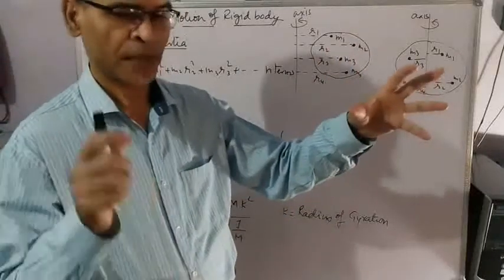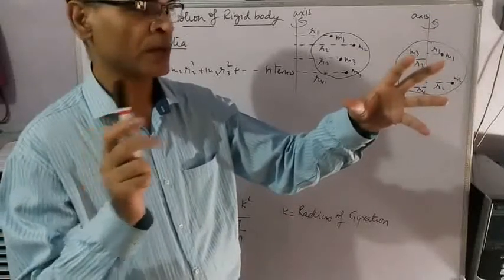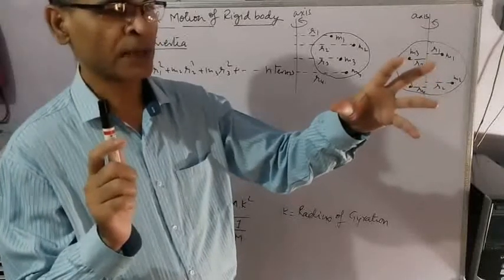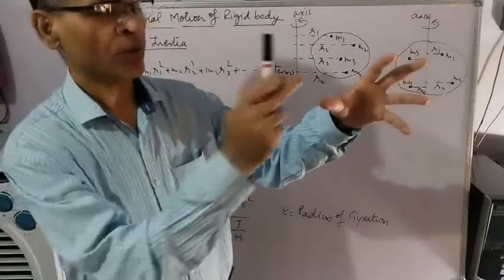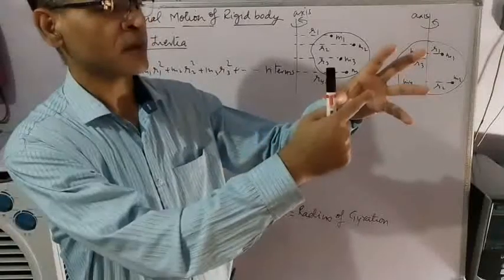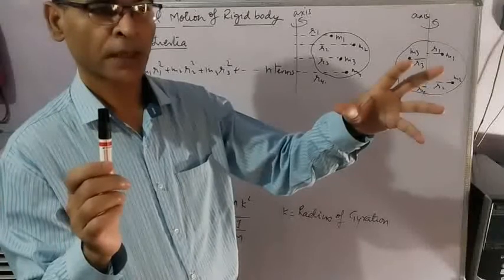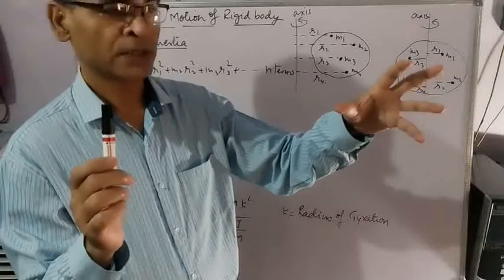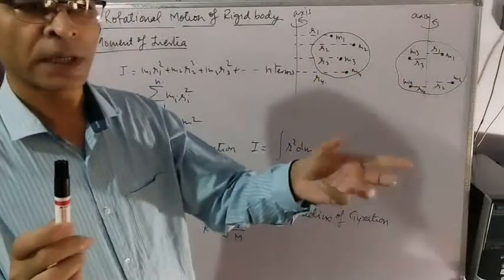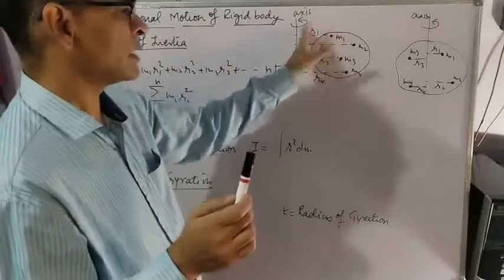Suppose it is a body and this is the axis of rotation, and you want to know the moment of inertia of this body about this axis. Then we have to imagine a point where the whole mass of the body is supposed to be concentrated, such that the distance of the point from the axis of rotation is taken, and the square of the distance multiplied with the whole mass of the body gives the moment of inertia as given by this method.